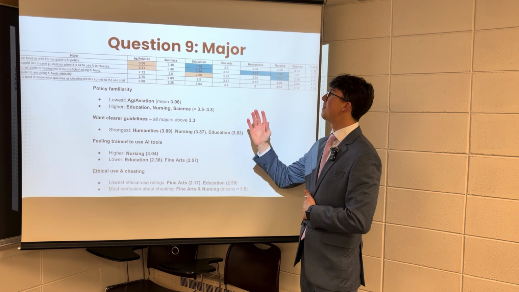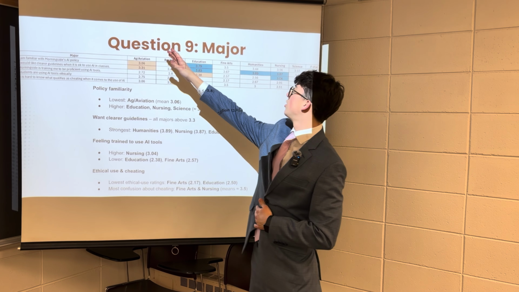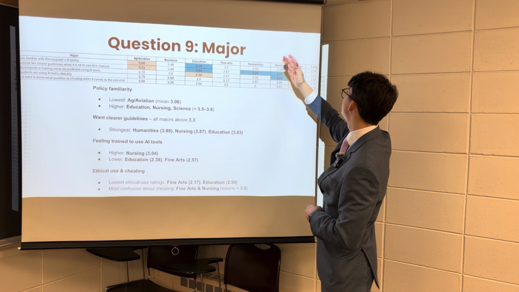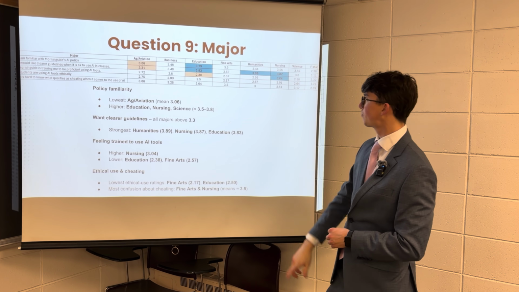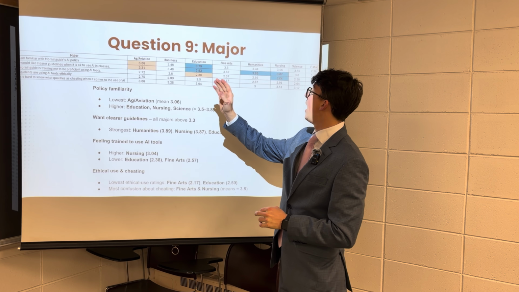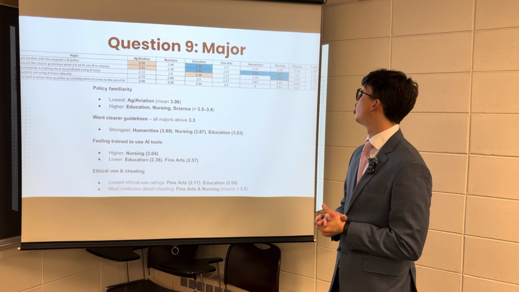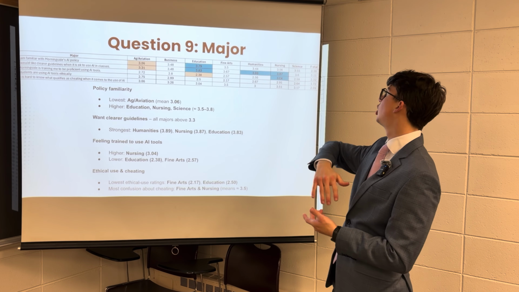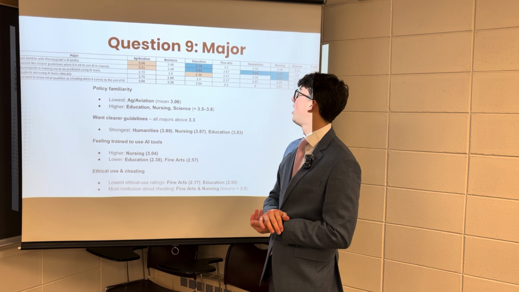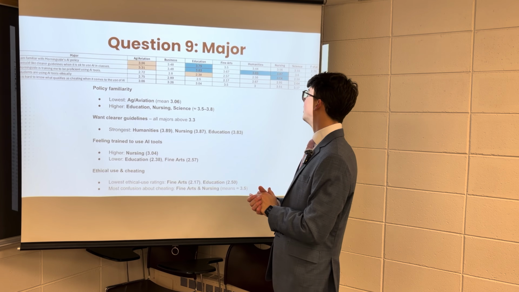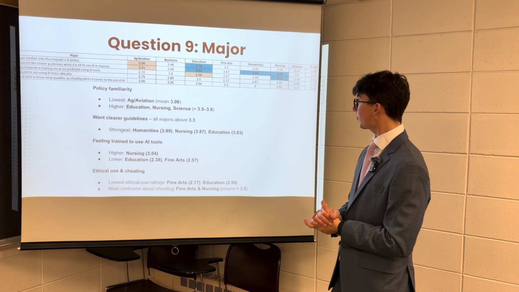Now analyzing it by major. In this first one is aggregation, business, education, fine arts, humanities, nursing, and science. So for this first question, being familiar with the Morningside policy, aggregation had the lowest one with 3.06 and education with 3.79. So education much closer to somewhat agree compared to agri and aviation with much more closer to the neutral spot. So a difference of more than 0.7 between them.